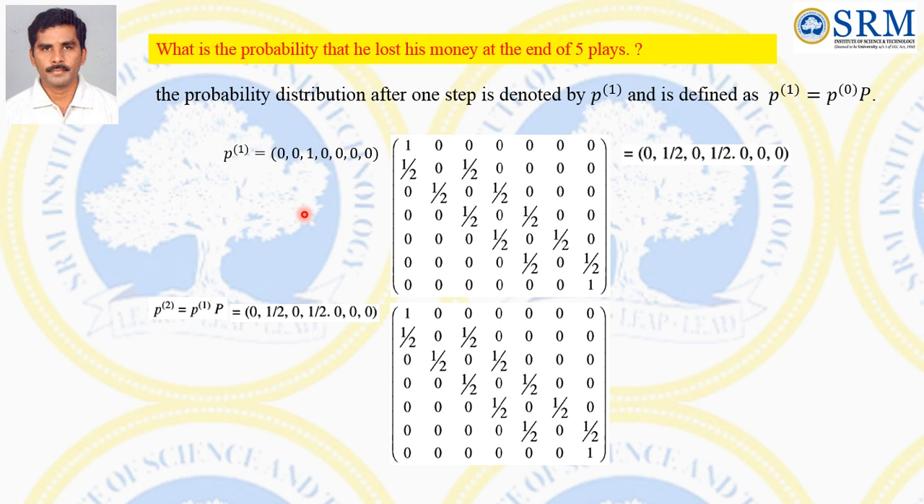Then the probability distribution after 2 steps. The probability distribution after 2 steps is P2 equal to P1 into P, where P1 is 0, 1 by 2, 0, 1 by 2, 0, 0. What we got in the first step, we have to multiply with the transition probability matrix. Then the probability distribution after 2 steps is 1 by 4, 0, 1 by 2, 0, 1 by 4, 0, 0. That first value, 1 by 4, means the man lost his money. What is the probability? The man lost his money.